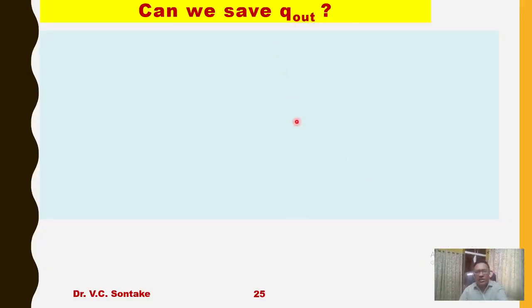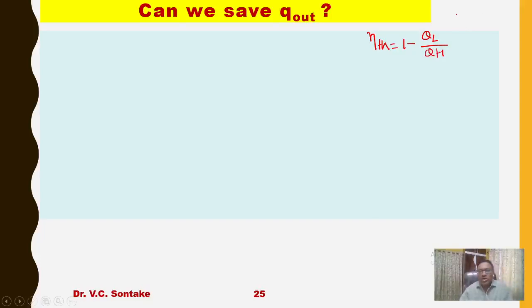Now see, just now we have seen the thermal efficiency of a cyclic heat engine is 1 minus Q rejected to Q supplied.